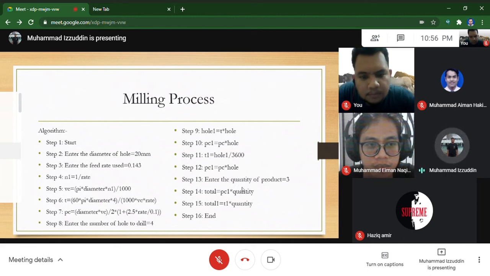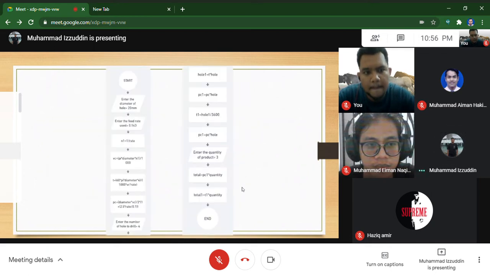Step 9 to step 12 is the formula for the calculation. Step 13, enter the quantity of product, which is 3. Step 14 and step 15 is the total of the power consumption and time. And lastly, step 16, end. So this is the flowchart for the milling process.